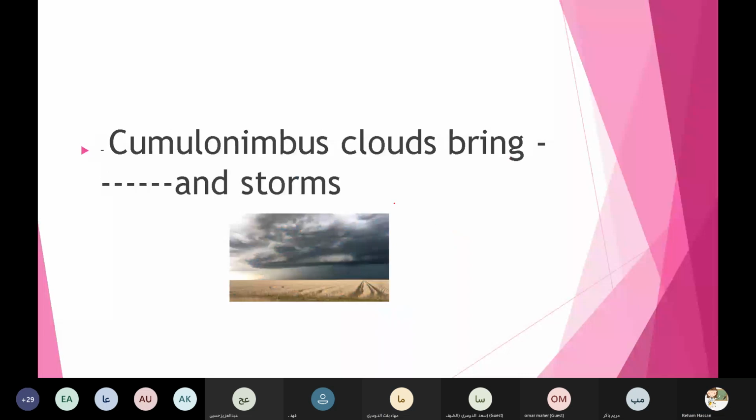Yes, Badr. And the last one. These clouds bring what and storms? Does it bring rain and storms or ice and storms? Ice or rain? Rain. Yes, rain and storms.